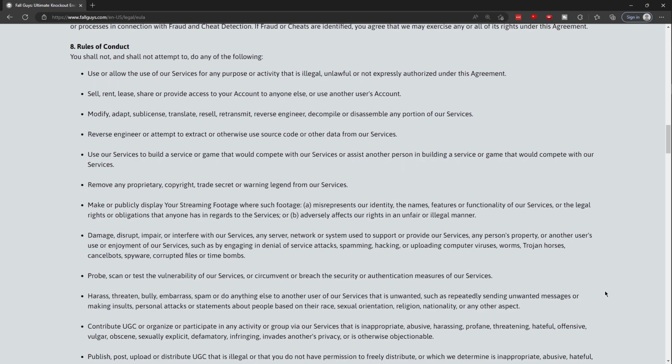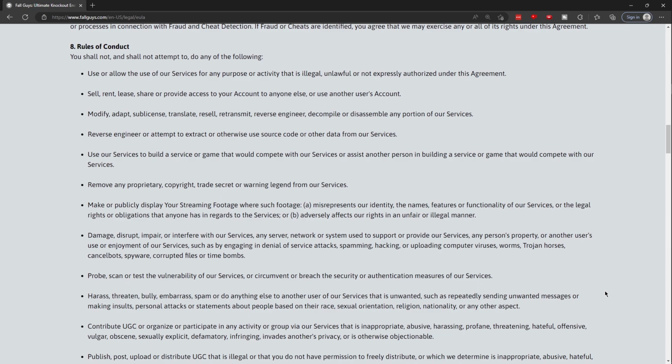Number 8. Rules of conduct. You shall not and shall not attempt to do any of the following. Use or allow the use of our services for any purpose or activity that is illegal, unlawful, or not expressly authorized under this agreement.